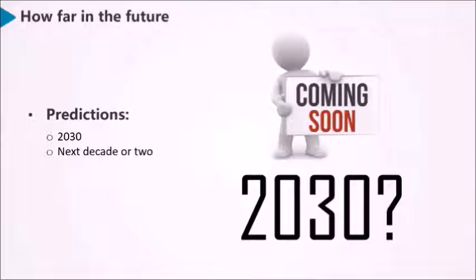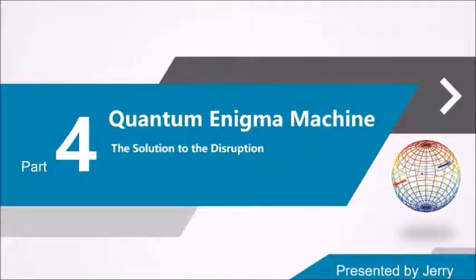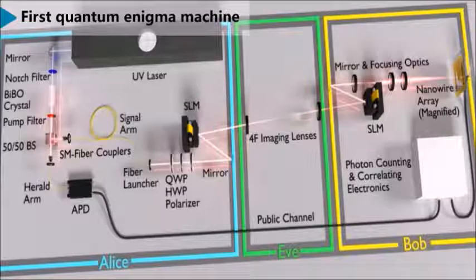Hello everyone, this is Jerry, and I'm going to present the last part, the quantum enigma machine, which might be the solution to the disruption. First, let's have a look at what the first quantum enigma machine looks like. As we can see, the secret key and message will be sent from Alice to Bob. Meanwhile, there may exist Eve, who intercepts information between Alice and Bob.